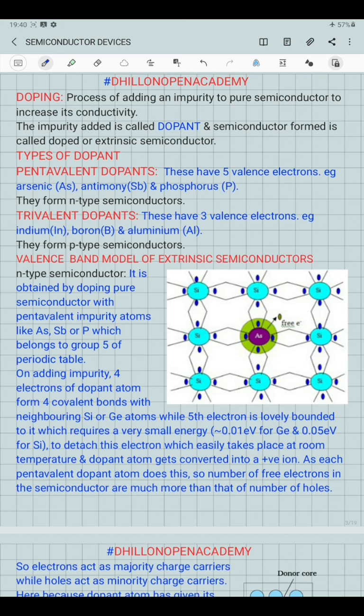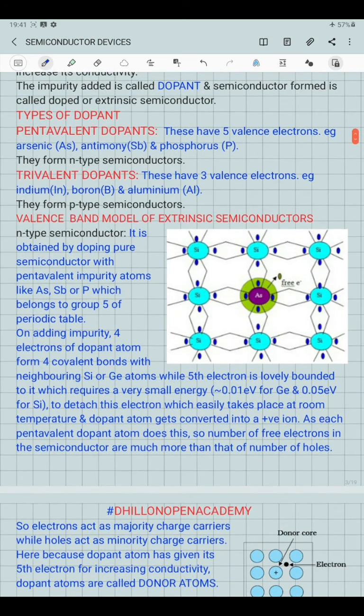Now if we take a look at the valence bond model of the extrinsic semiconductors. First, n-type semiconductor. In the figure you can see that an n-type semiconductor is obtained by doping a pure semiconductor with a pentavalent impurity atom, which may be arsenic, antimony or phosphorus, which belong to group 5 of the periodic table.